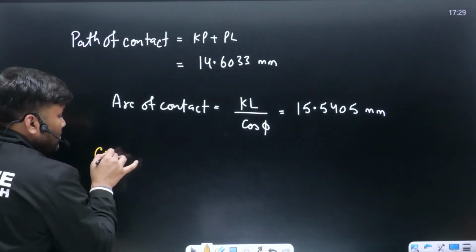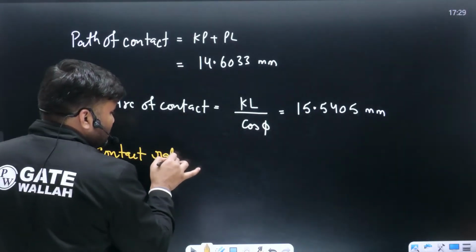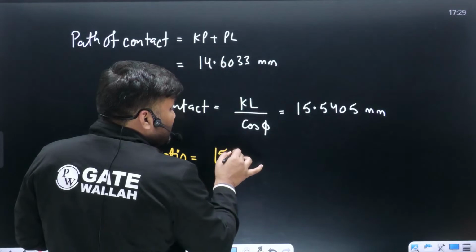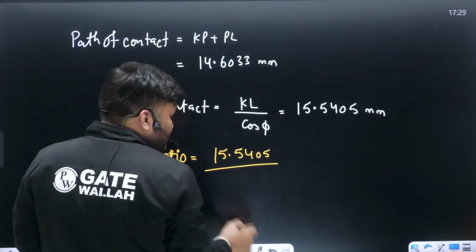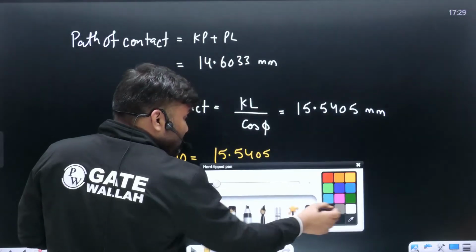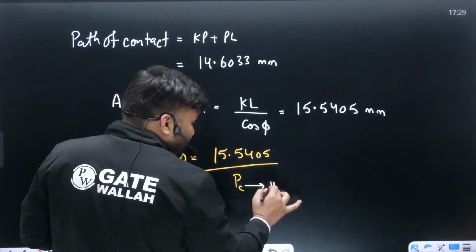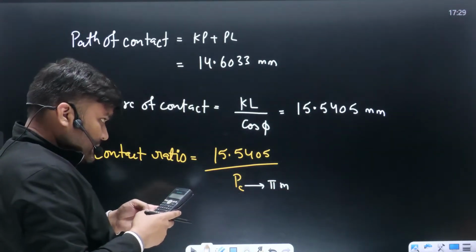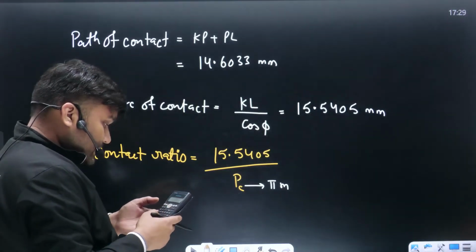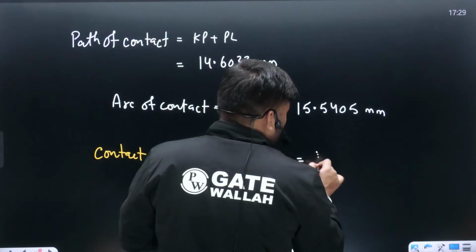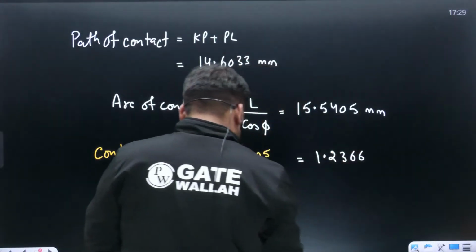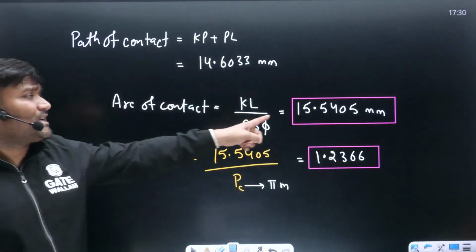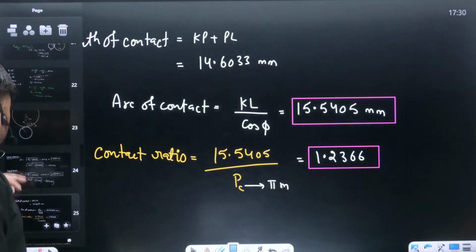How much is the contact ratio, beta? Contact ratio is arc of contact, whatever you have got, 15.5405 divided by PC. And PC का value कितना होता है? This PC का value is pi times m. Whatever you have got divided by m, module is given as 4 mm, into pi. This value is coming out to be 1.2366. ठीक है ना? All the answers you have got. चेक करिए. Arc of contact का value 15.54 mm. यही दिया हुआ है क्या?